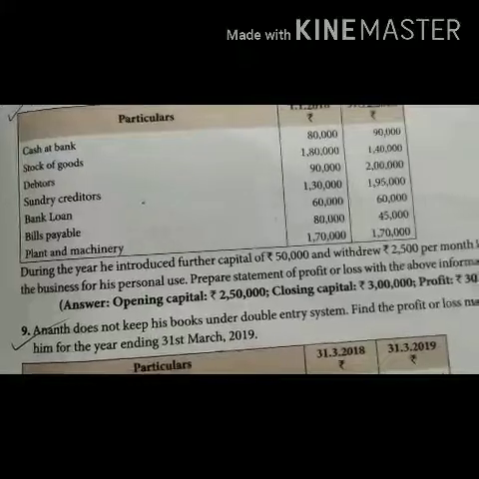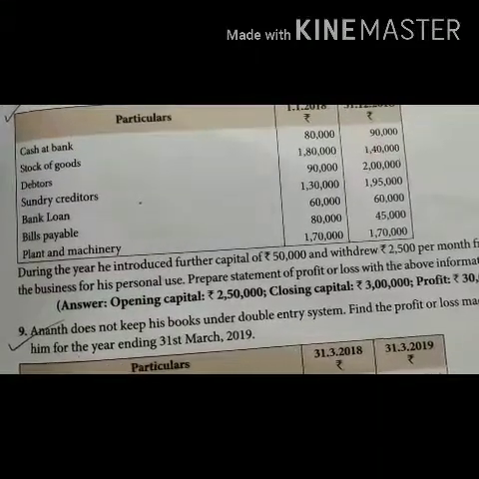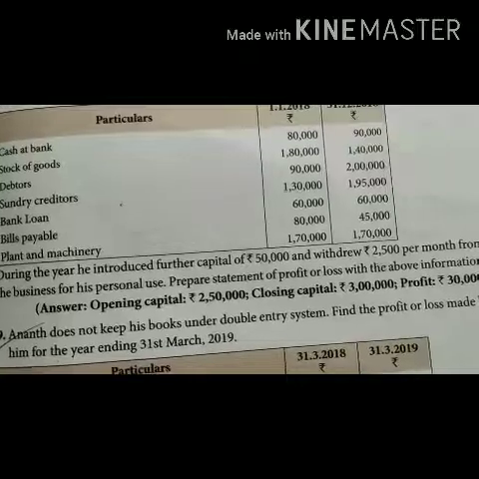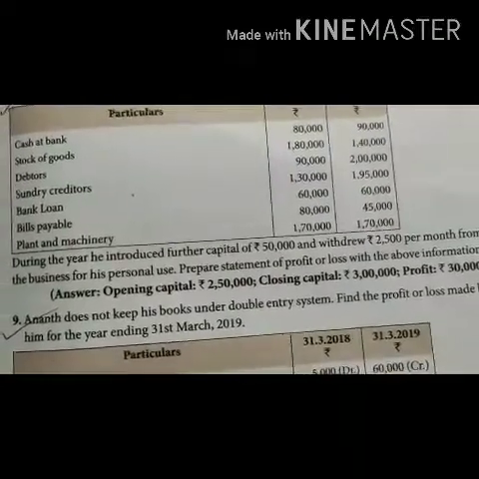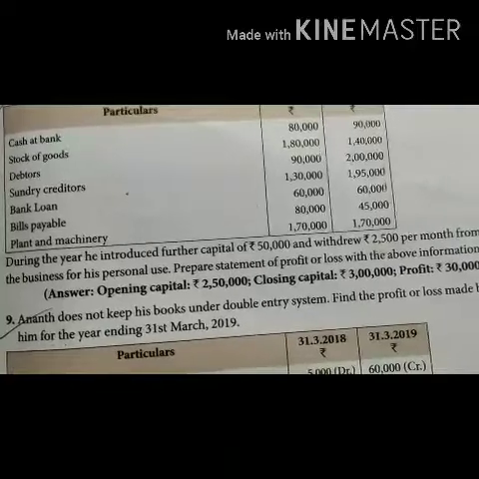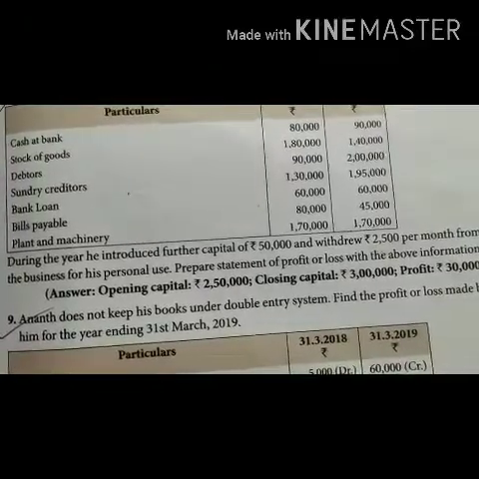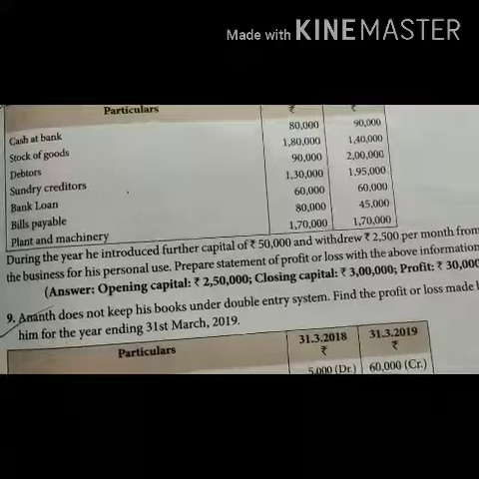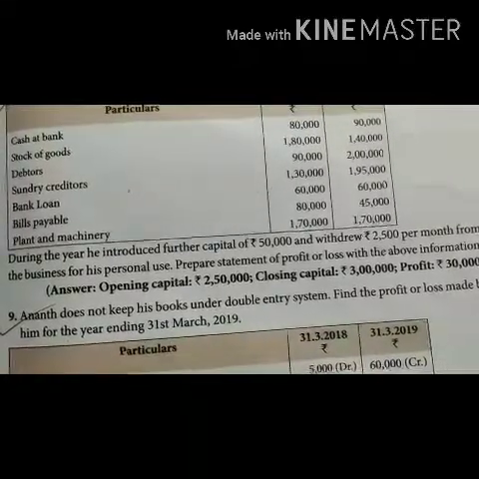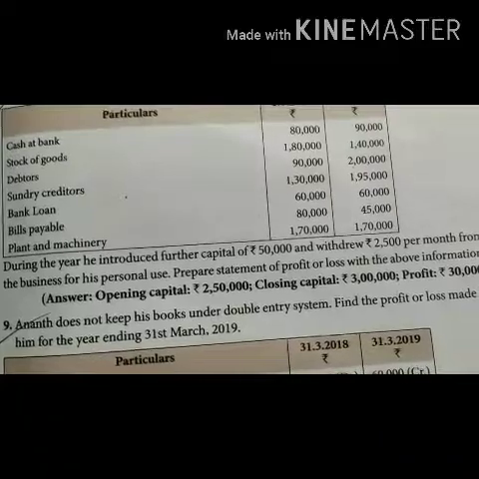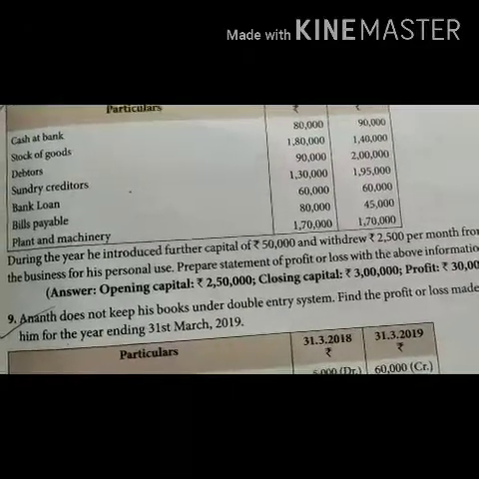During the year, he introduced further capital of 50,000 and withdrew 2,500 per month from the business for his personal use. Here they have given 2,500 per month. It has to be multiplied by 12 for the entire year. That will be the drawings. Prepare statement of profit or loss with the above information.